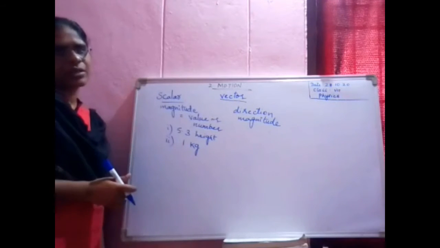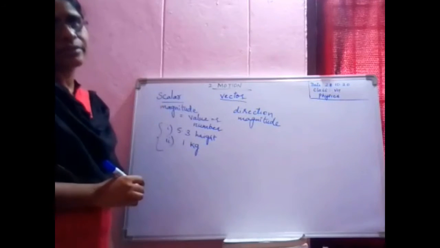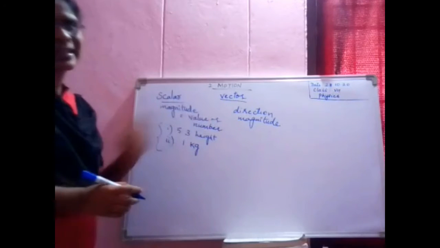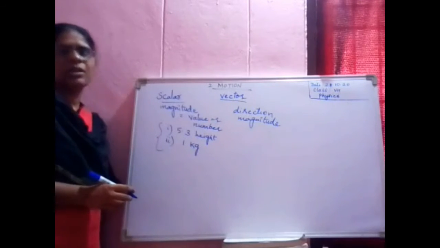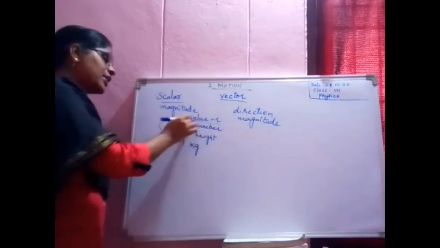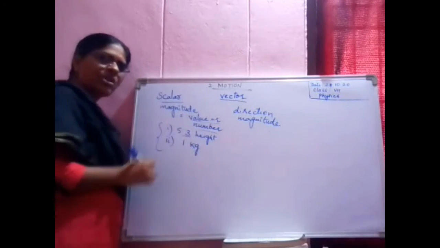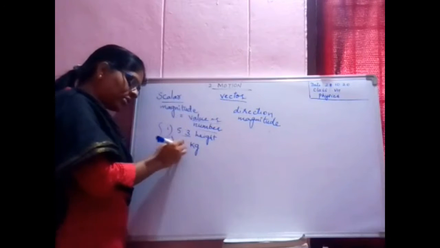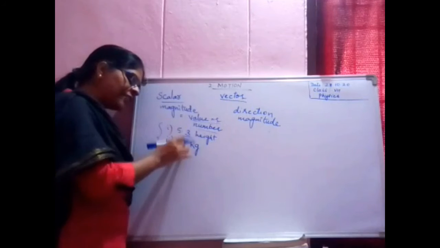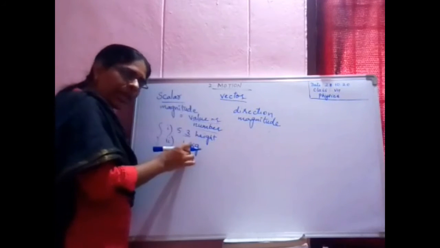Is there any requirement for direction there, either east, west, north, south? No. Such quantities need only a value or a number. Height means you are giving the value. How much tomatoes did you get? 1 kg. Only the value or a number is required.